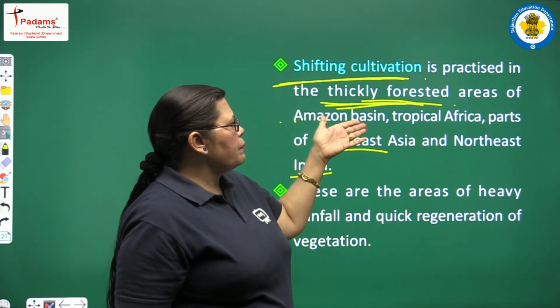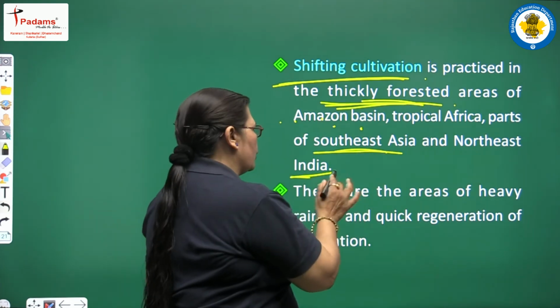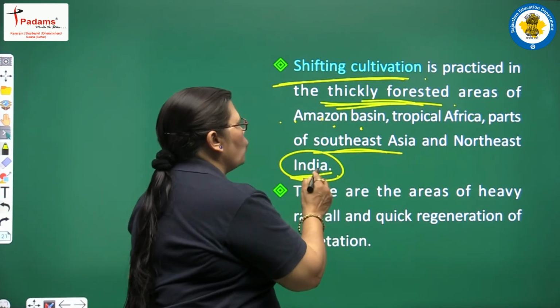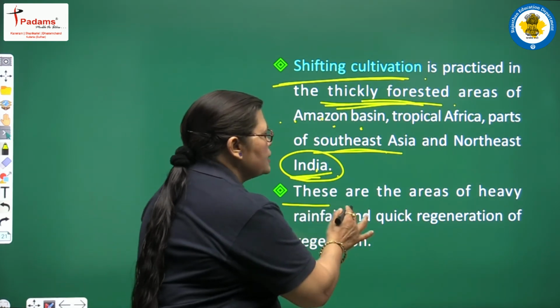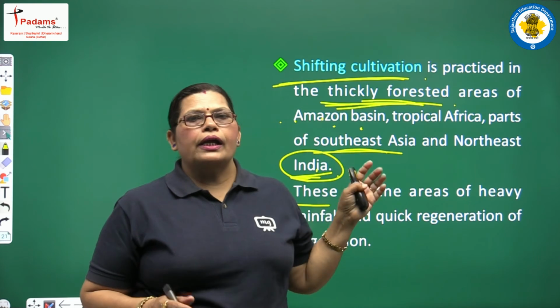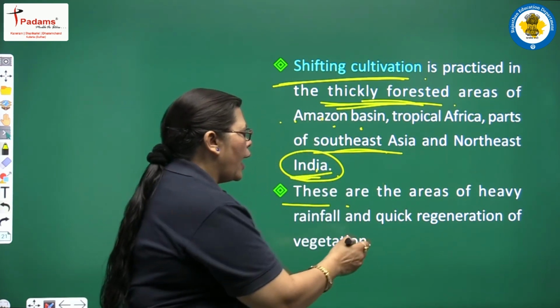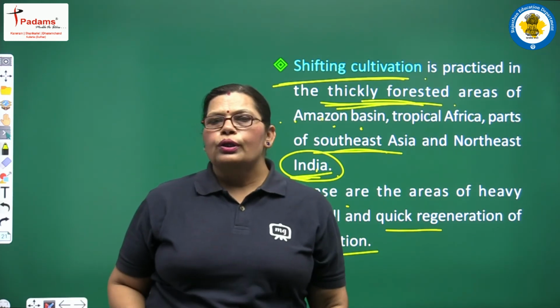Yes, in Northeast India we have this shifting cultivation system. These are the areas of heavy rainfall. It means in shifting cultivation areas heavy rainfall is there and quick regeneration of vegetation is also there.